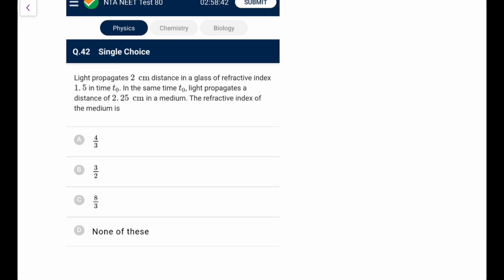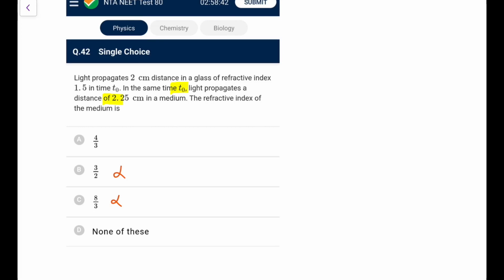Next, light propagates a 2 centimeter distance in glass of refractive index 1.5 in time t naught. In the same time t naught, light propagates a distance of 2.25 in a medium, so its refractive index would be lesser than 1.5, so it cannot be that option. Option 1 is 4 by 3, but let me try.